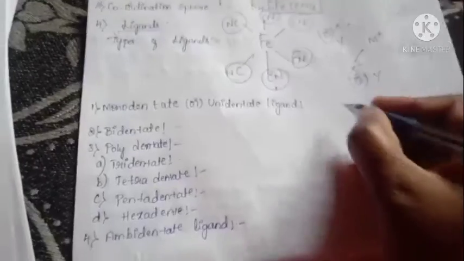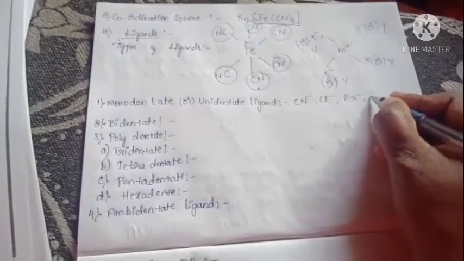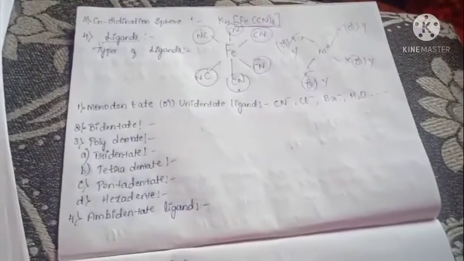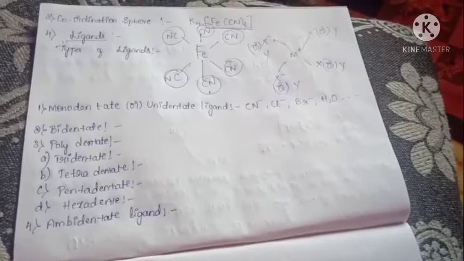For example, cyanide or chloro, bromo, water, etc. These are called monodentate ligands. Monodentate means it donates only one pair of electrons.